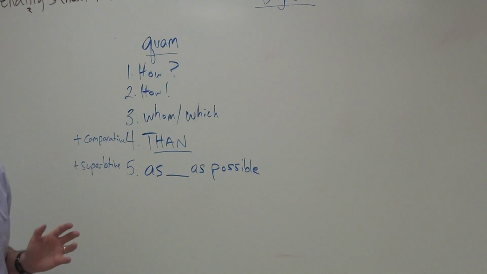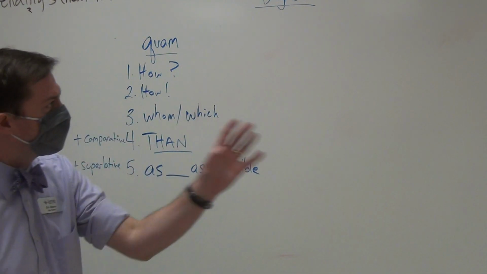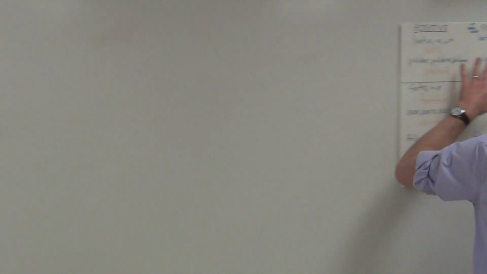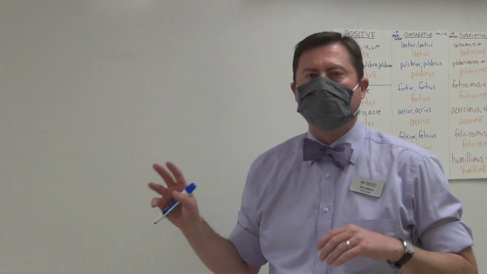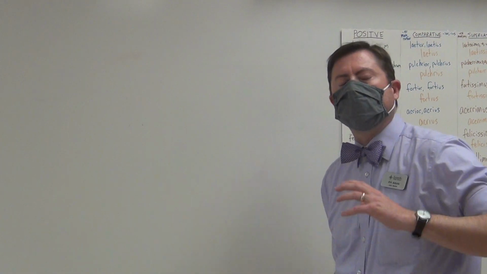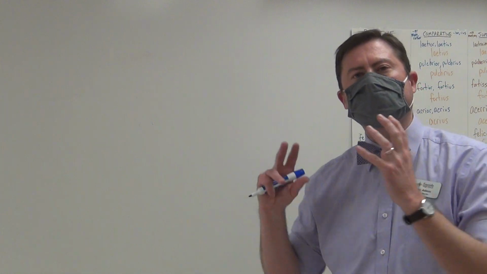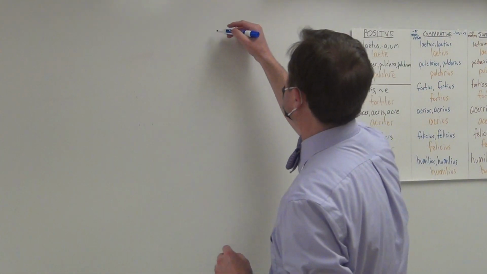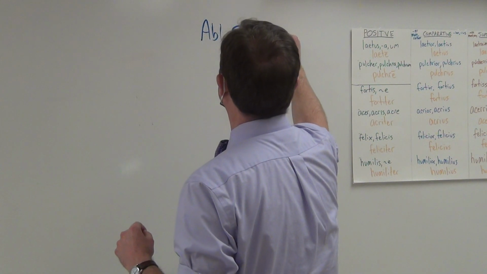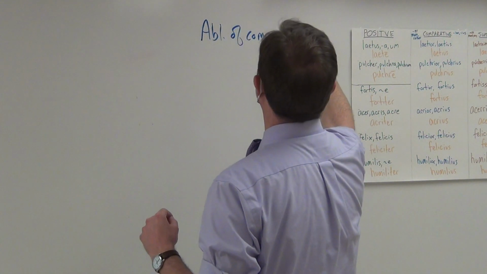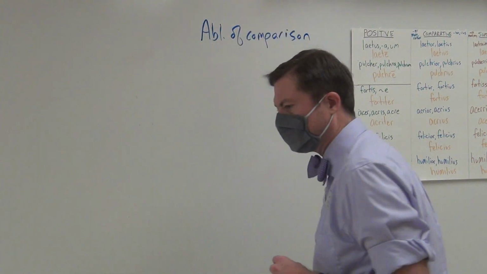The other thing that you need to know when it comes to degrees is that instead of a quam, what you can have is a word in the ablative case that shows the comparison. This is what we call the ablative of comparison.